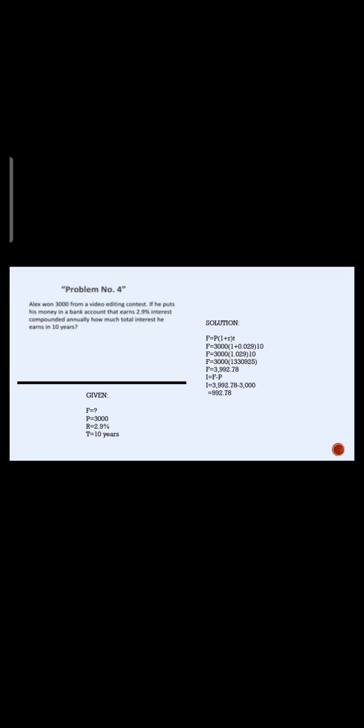And then F equals 3,000 times 1.029 to the 10th, which is 3,000 times 1.330925. So F is equal to 3,992.78. So I is equal to F minus P. I is equal to 3,992.78 minus the 3,000, which is 992.78.